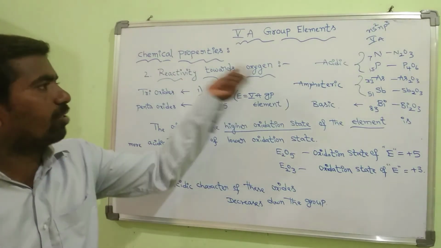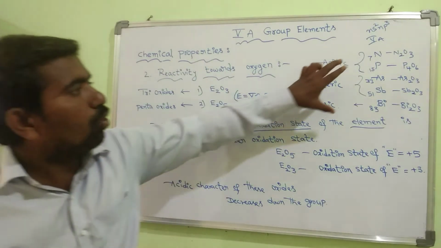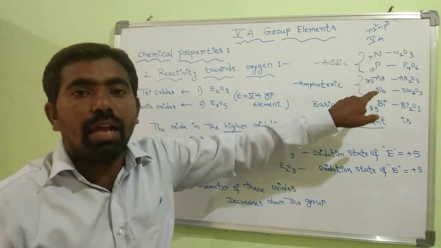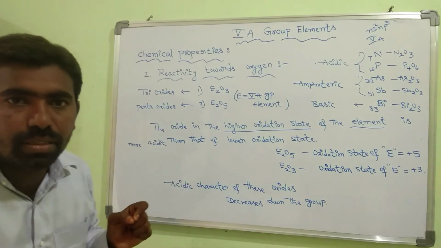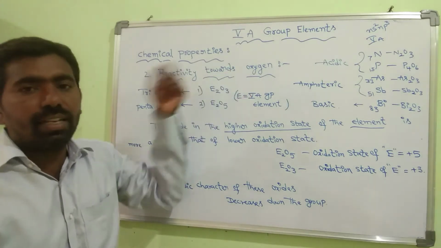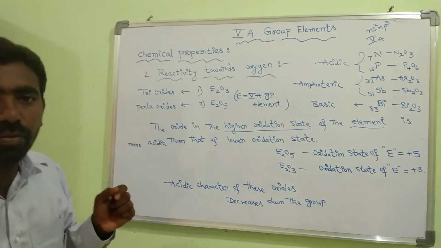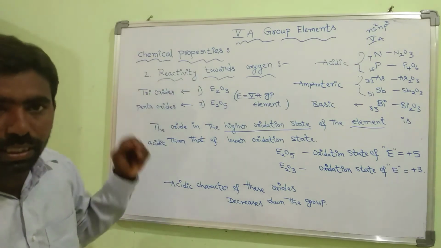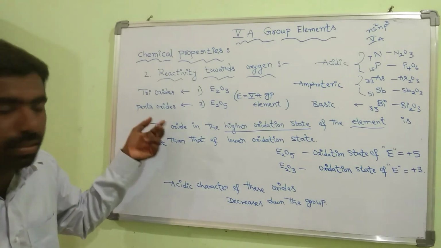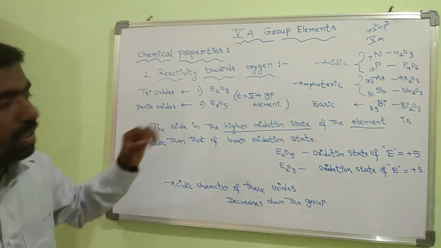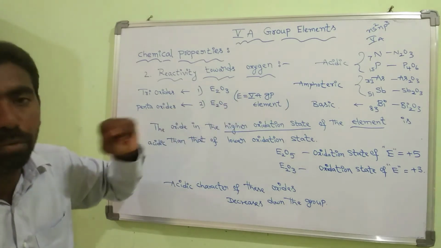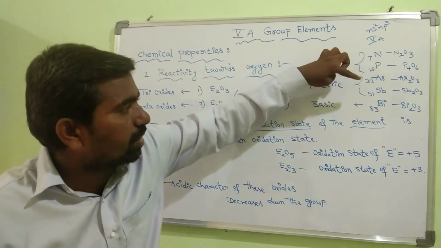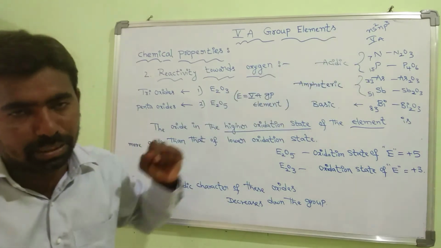Reactivity towards oxygen: the fifth group elements nitrogen, phosphorus, arsenic, antimony and bismuth. When these elements combine with oxygen, they form two types of oxides. One is trioxides, with molecular formula E2O3. Another is pentaoxides, with molecular formula E2O5. Here E means the fifth group element. It may be nitrogen or phosphorus or arsenic or antimony or bismuth.